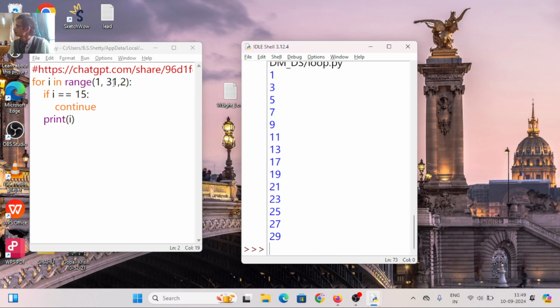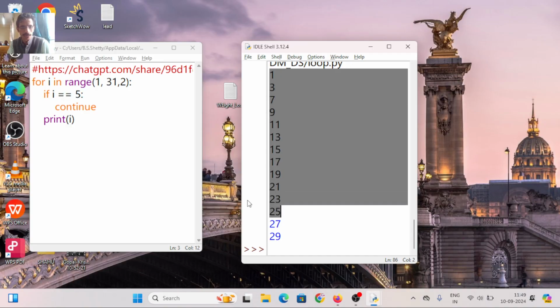Clear? Example of continue, suppose I make it here 5, what will happen? When i becomes 5, it is not printed. For 7, 9, it is printed. Suppose I put one more condition, suppose i is 7, continue. What will happen?